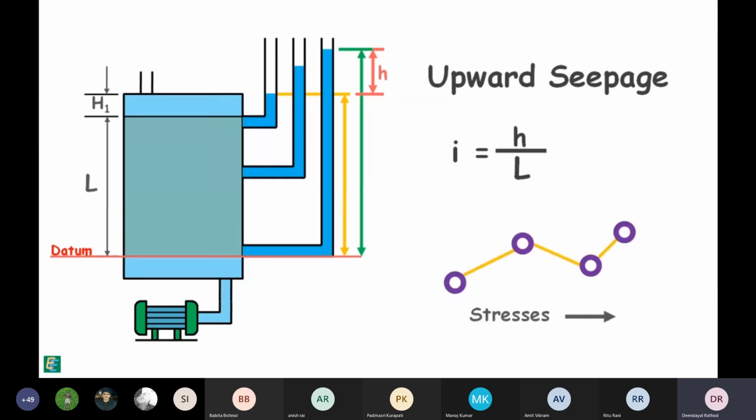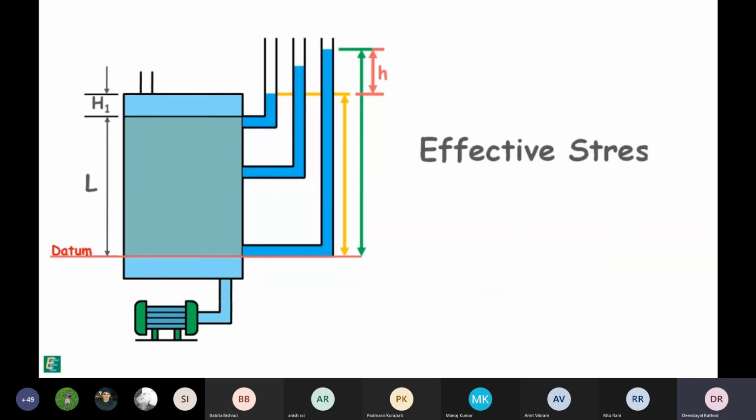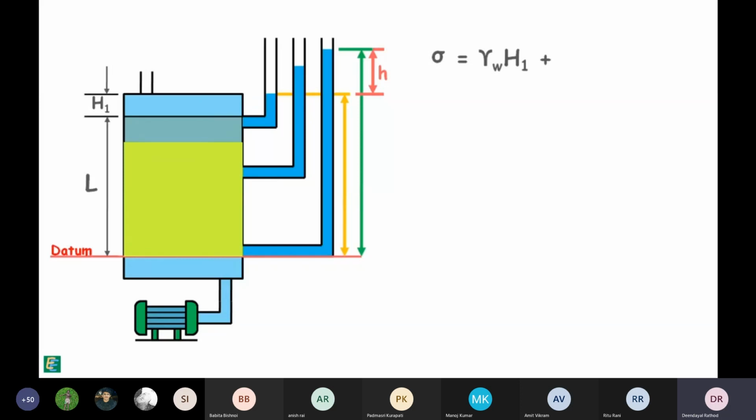Let's analyze the stresses again. Effective stress at the top surface is again 0. Now, at the bottom surface, total stress is because of this water, γw H1, plus because of saturated soil, γsat L. Notice that total stress is unchanged. Pore water pressure is γw multiplied by the height of the water column in the standpipe, which is this total height H1 plus L plus head loss small h.